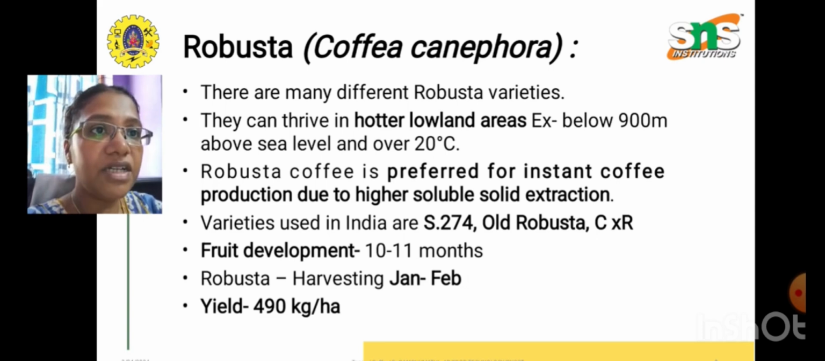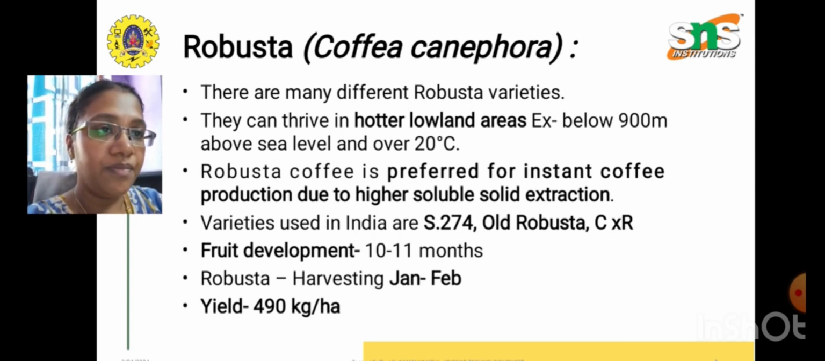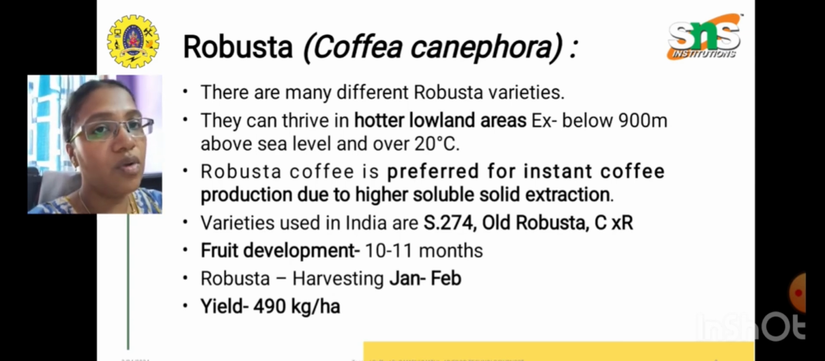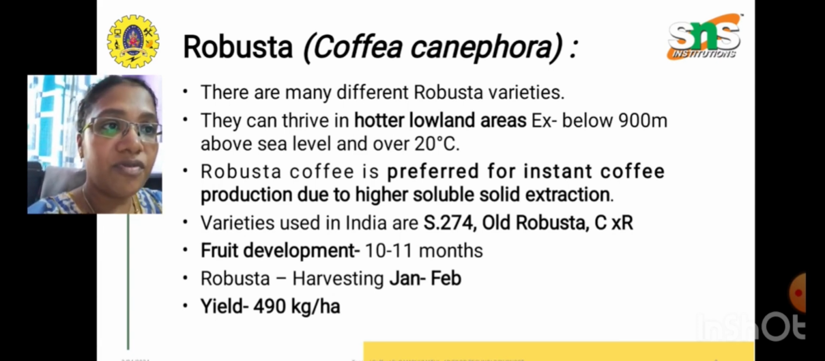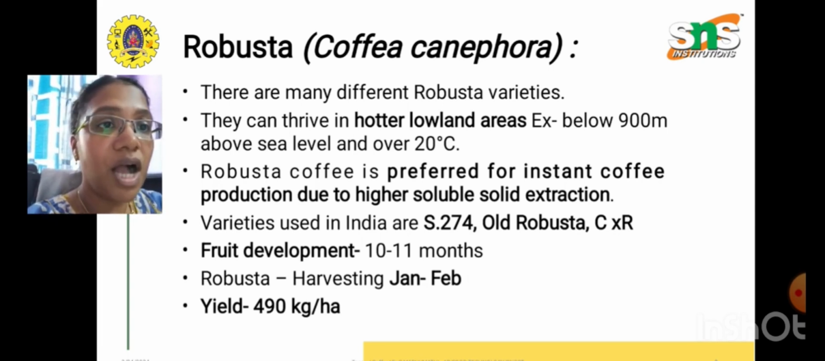Robusta, coffee Canephora. There are many different types of Robusta varieties. They can thrive in hotter lowland areas, below 900 meters above sea level, or even above 20 degrees Celsius. Robusta coffee is preferred for the processing of instant coffee due to higher soluble solid extraction.